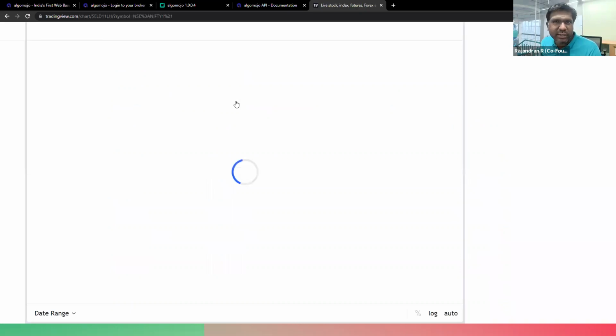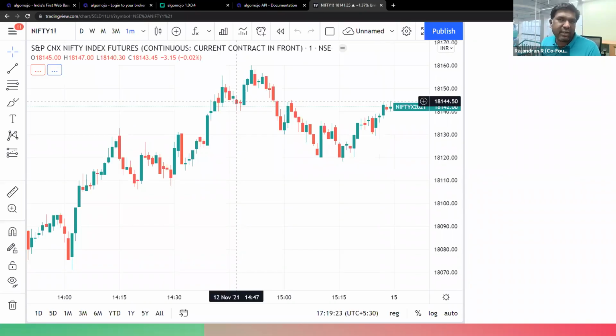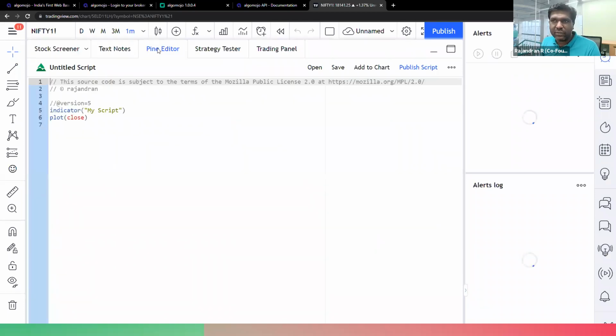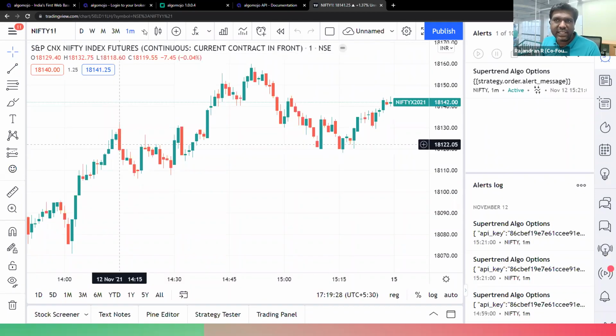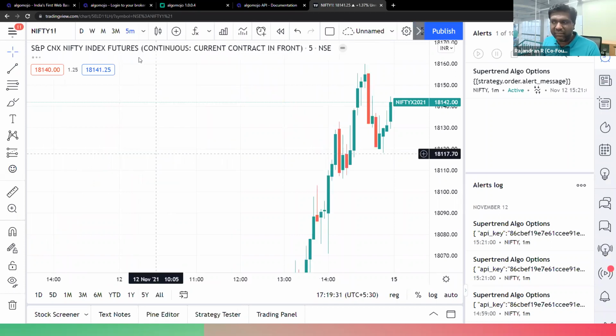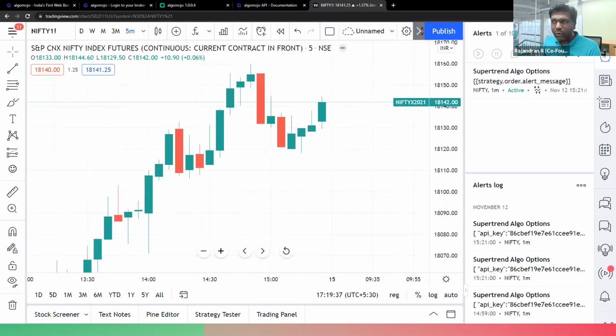Now what I'm going to do here is bring in a sample PineScript code. So here is a code where I can decide which time frame I want to run. I can select from here. Now there are a couple of things that you need to know over here. So let us say, here I'm having Nifty futures charts. This is the charting section. This is more of a charting section. Now remember, this is for viewing purposes only.